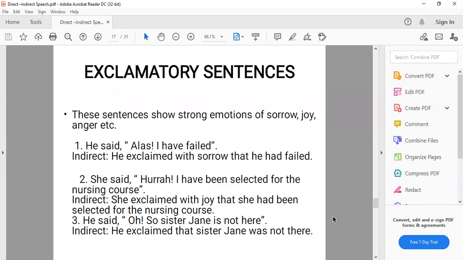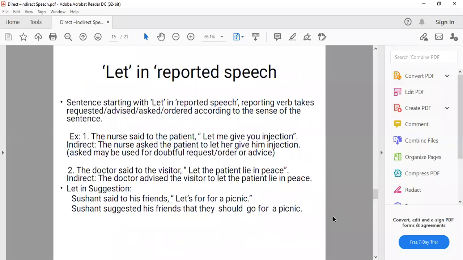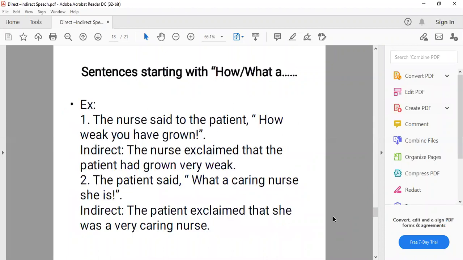So in this way, we will add the expression given in the direct speech to the reporting verb, and that word of expression will be removed from the indirect speech. The sentence will be converted into simple sentence. All the rules of the simple sentences will be used. Coming to the next, if we have sentences in the exclamatory form starting with how, what, again, the same rule, it will be converted into simple sentence.